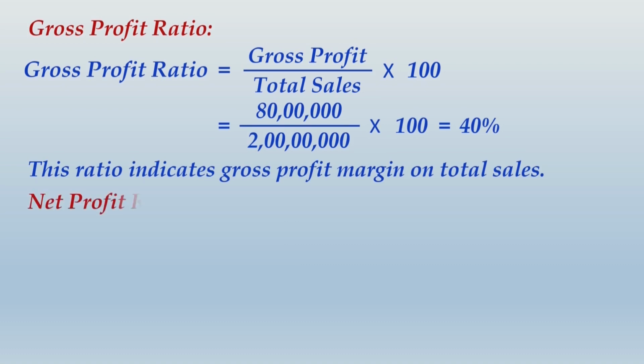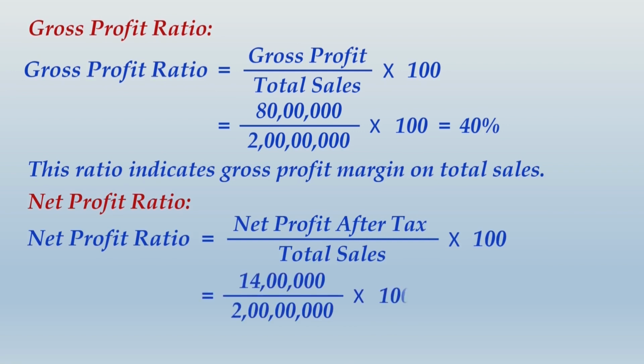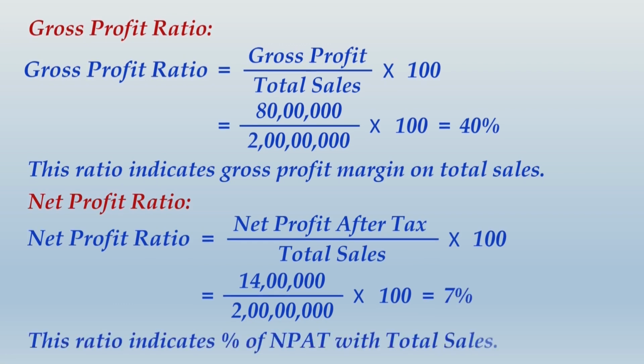Another such profitability ratio would be net profit ratio. Here when I say net profit ratio, we should be very clear that it is net profit after tax. So this ratio is computed by taking net profit after tax divided by total sales into 100, and that would give you 14 lakhs by 2 crores into 100, and that is 7%. This ratio indicates the percentage of NPAT, that is net profit after tax, with total sales.